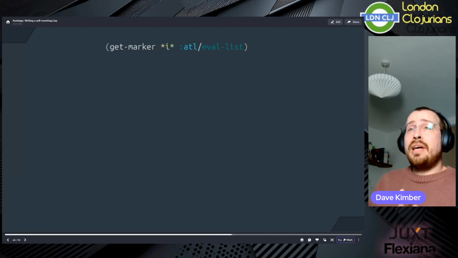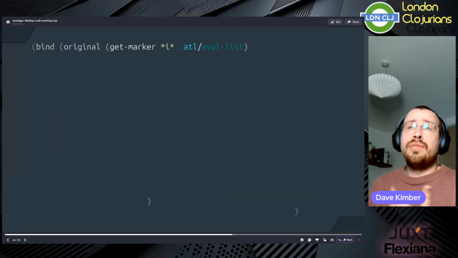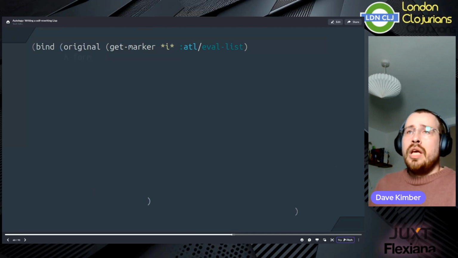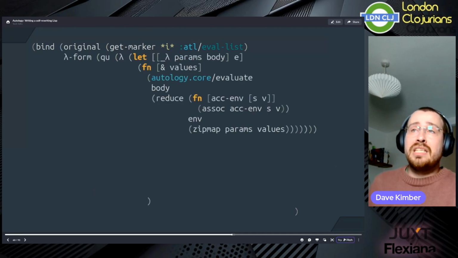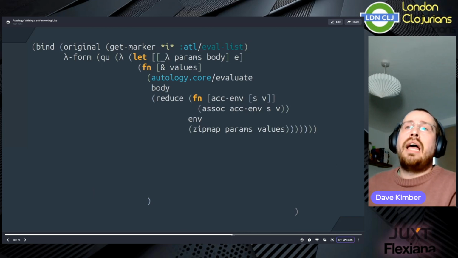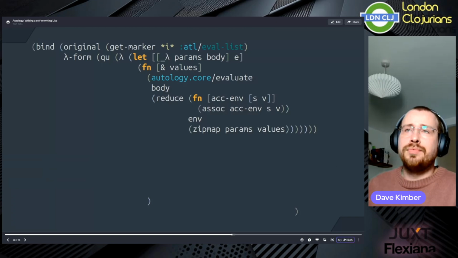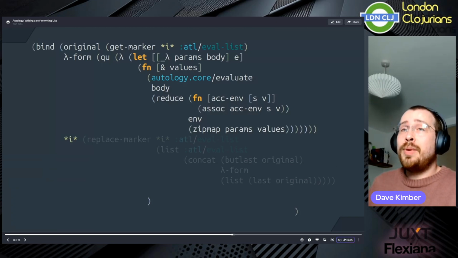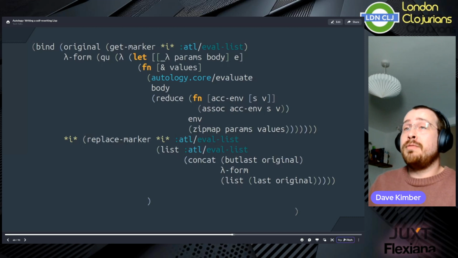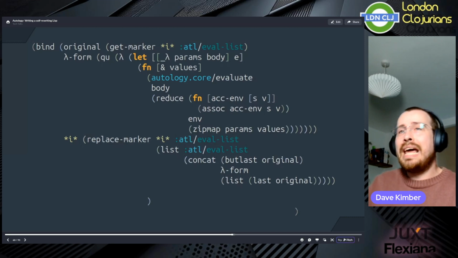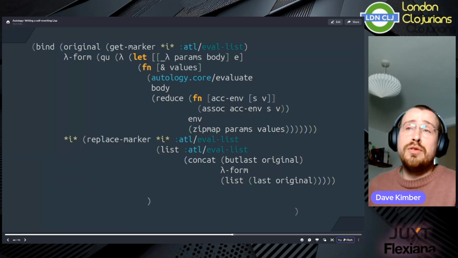So we'll grab that eval list section and bind it to a variable called original. We'll then define the new special form, a quoted list containing our test value, the lambda symbol, and our result expression, which is what actually handles the creation of a function. Then we're going to rebind I, replacing the eval list expression with a version where we splice in our lambda special form before the default expression. And now we can just straight away use this new feature.